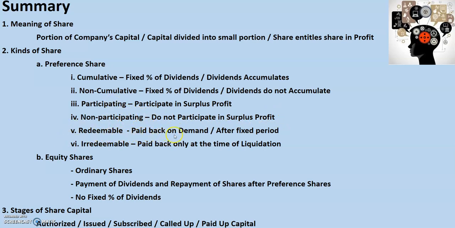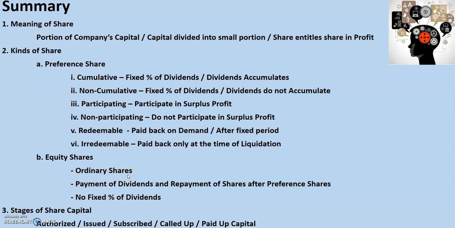Redeemable means it can be paid back on demand by the shareholder or after a fixed period, whereas irredeemable shares will be paid back to the shareholders only at the time of liquidation, that is closing of the company. The second type of share is equity share.